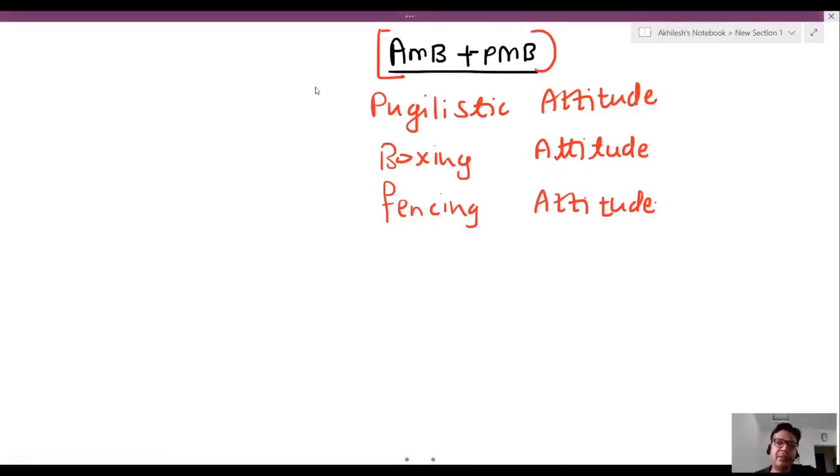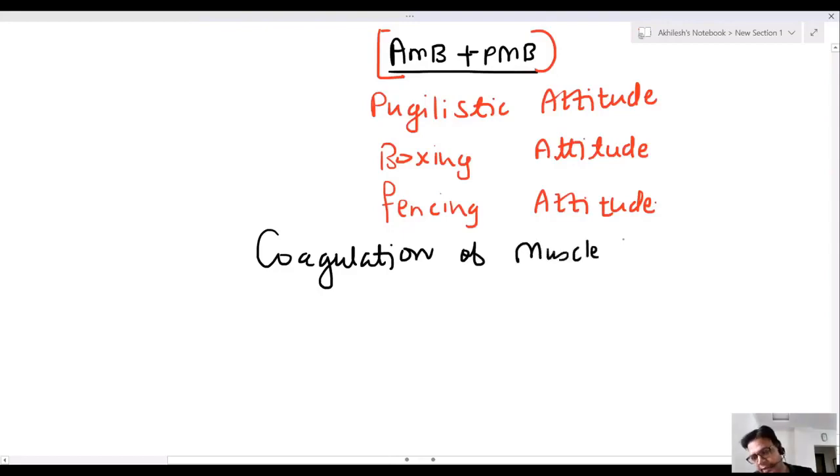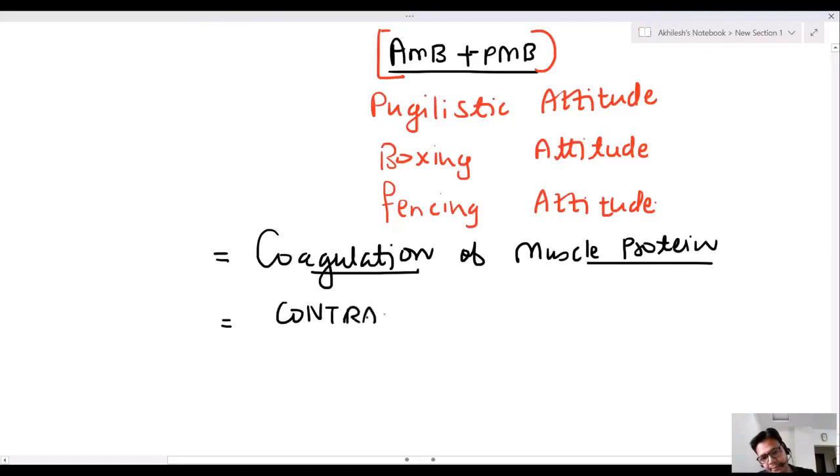Sir, what is the mechanism? Your body is burning, it doesn't matter whether it's antemortem burn or postmortem burn. There is coagulation of muscle protein. Due to this coagulation of muscle protein, it causes contraction of muscles. The whole body is contracted or shrunken.